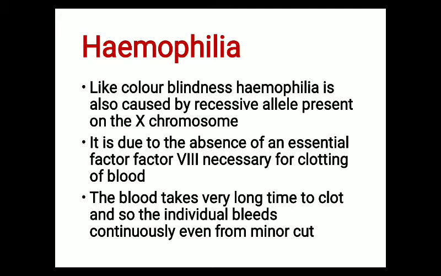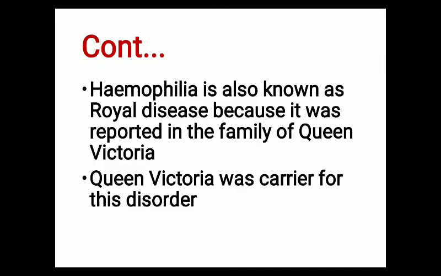Hemophilia is also known as the royal disease. Why is it known as the royal disease? Because hemophilia was reported in the family of Queen Victoria. Queen Victoria was a carrier for the hemophilia disorder, and she produced many male children who were sufferers of hemophilia, and ultimately they died.